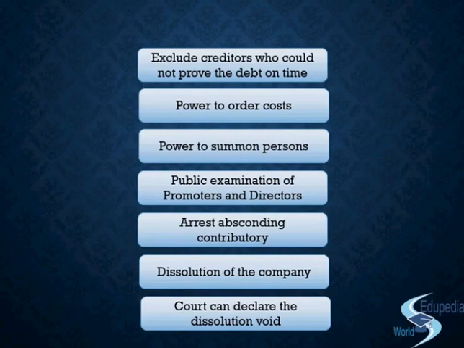Now how is the company revived once it has been dissolved? If it has been dissolved and it wants to be revived, then the court will have to pass an order. The court can declare that dissolution void. So the situation will go back to the scenario where it was, that means the company will be functional as if it was never dissolved. And this provision is contained under section 599. If at any point the court gives this order that the declaration of dissolution is void, then that means it is void ab initio.